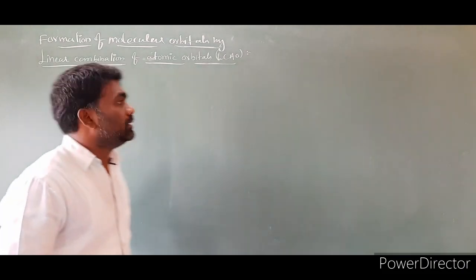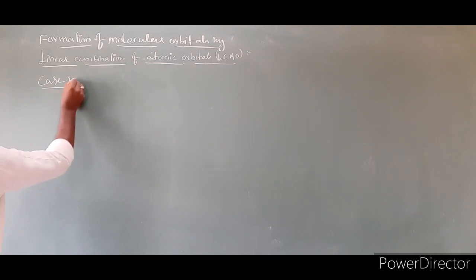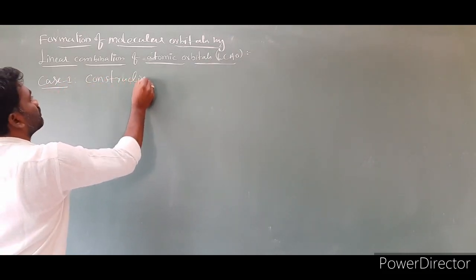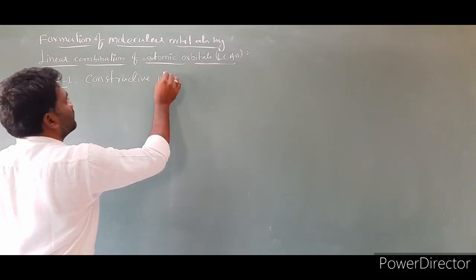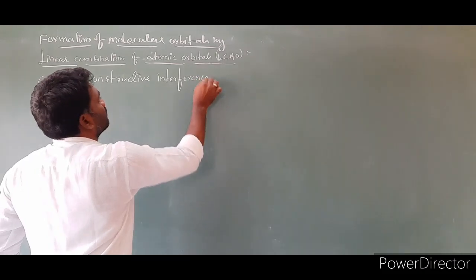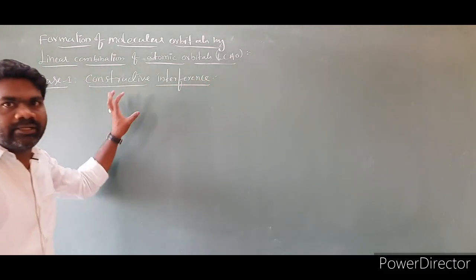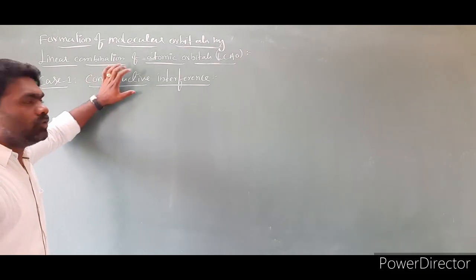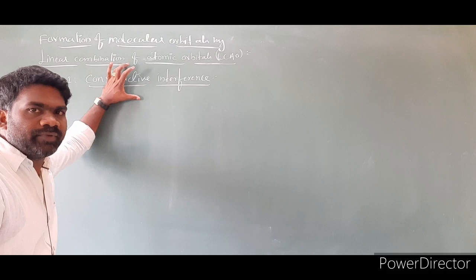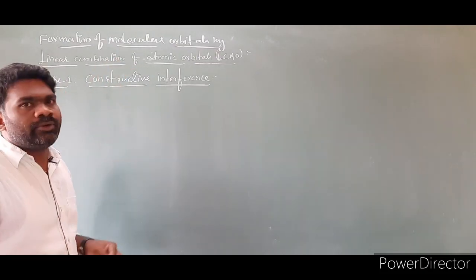First I am taking case 1, constructive interference. If two waves are in phase, that means in the same phase, the bonding molecular orbital is formed due to constructive interference.